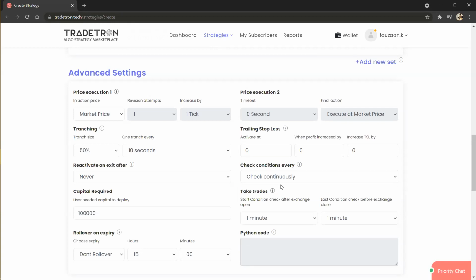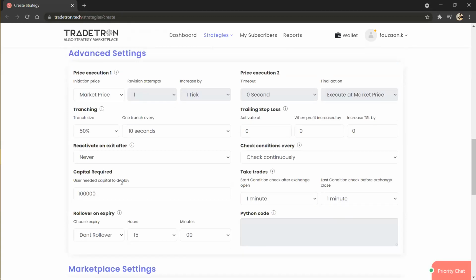So to not miss the trades and not miss the condition checking, you can select check continuously. Continuously means that if an algorithm takes 3 to 4 seconds to complete one cycle, then after those 3 or 4 seconds it will again look for the conditions to see whether they are satisfied or not. So the chances of missing or slipping the trades are quite less with check continuously. And basically, this is the capital required block.